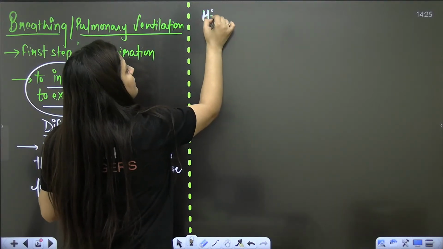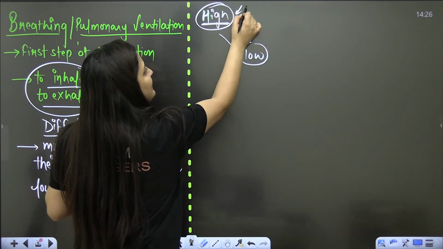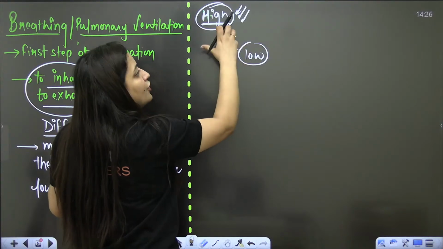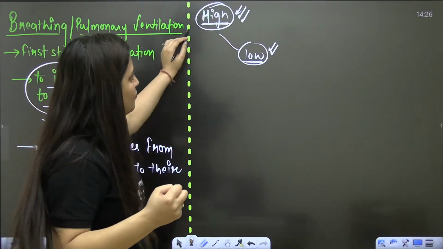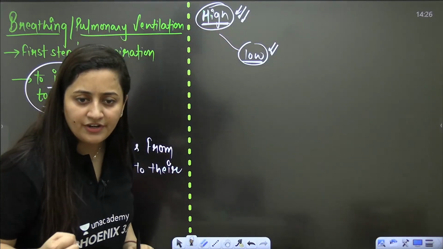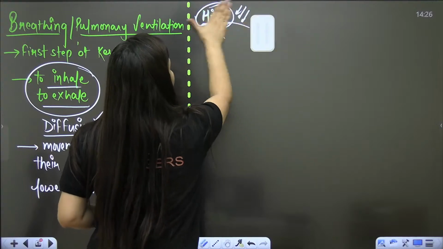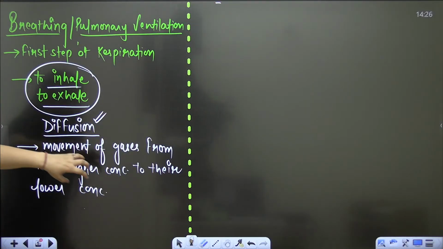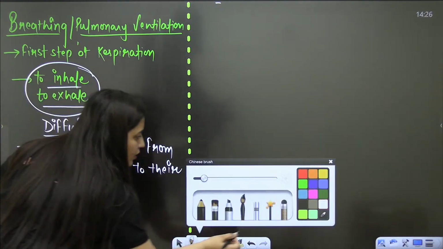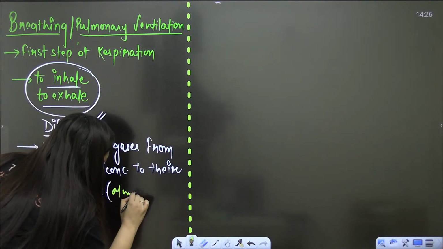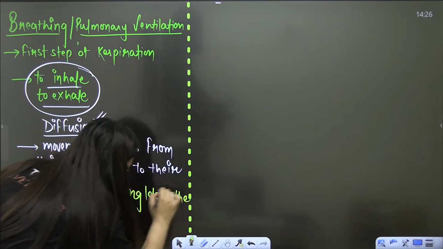See, we are saying the movement is from high to low. From high to low means at one place the concentration of that gas should be high, or you can say its pressure should be high, and at another point its pressure should be low. Then the movement will be very easy, without the expenditure of energy. Can I say that? Of course, ma'am. So movement of gases from their higher concentration to their lower concentration. When we say higher to lower concentration, we say this is along the concentration gradient or down the concentration gradient.